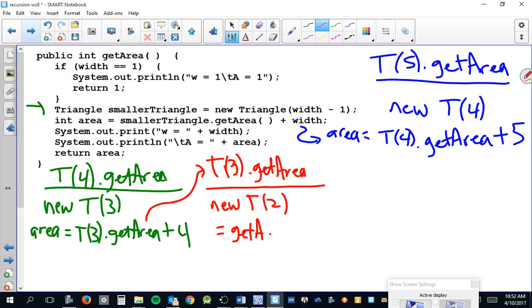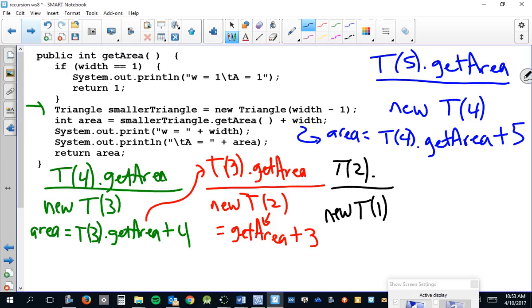And then this one is going to equal that one's getArea. I'm running out of room. Plus 3. So T2's getArea plus 3. So we have to start over and run T2's getArea method. And it's going to create a new triangle size 1. And then its area will be T1's area, plus what? Plus 2. I'm running this code right here, repeat on it.